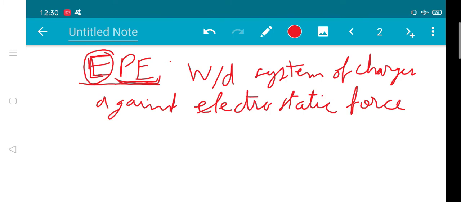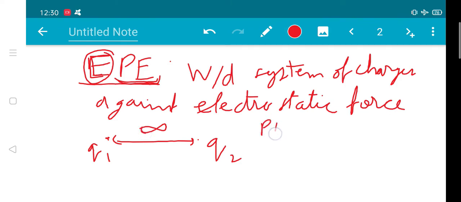Now one thing to note about this is when the distance between two charges, let's say q1 and q2, is so large that we can consider it infinity, the two charges are at infinite distance, in that case the electrostatic potential energy will be considered to be zero. That is, the two charges are not interacting with each other.